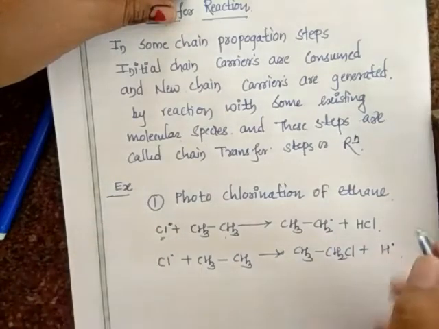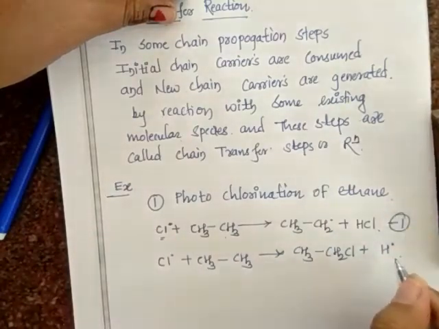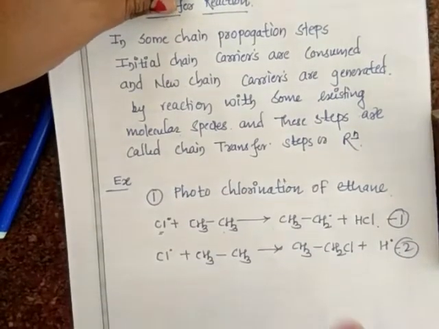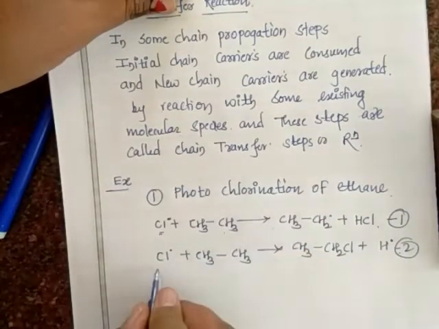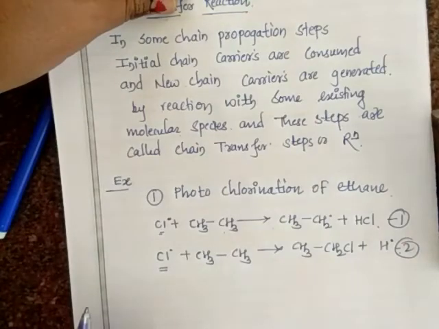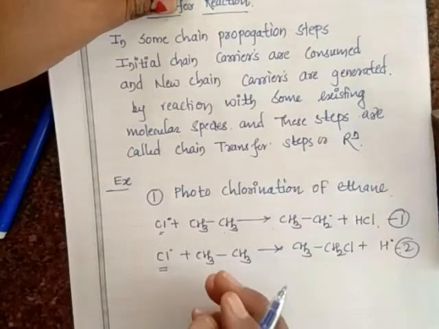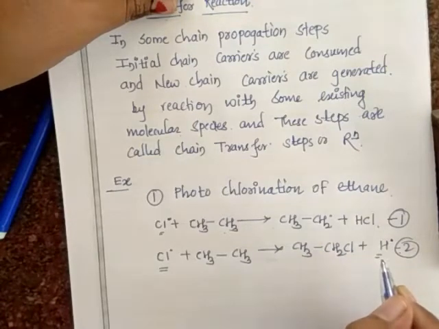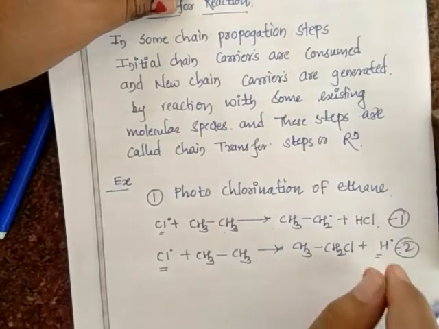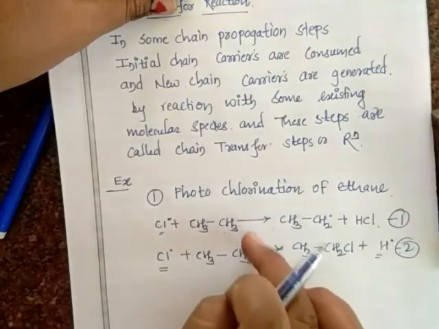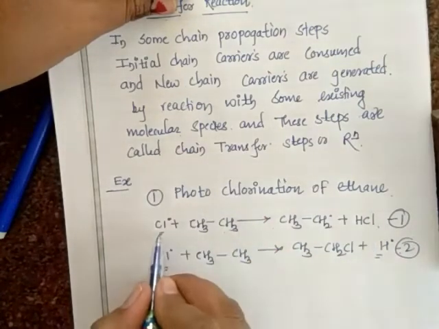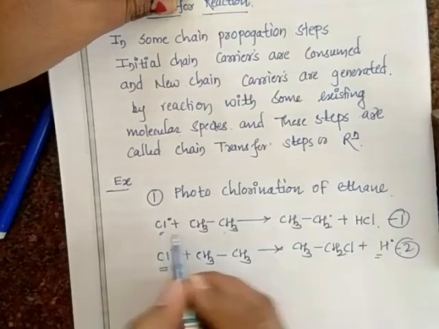Consider this as reaction number 1 and this as reaction number 2. In reaction 2, the initial free radical Cl is consumed and a new free radical H is produced. This is called the chain transfer reaction, and the combination of 1 and 2 is called the chain link. In the first reaction we took Cl.